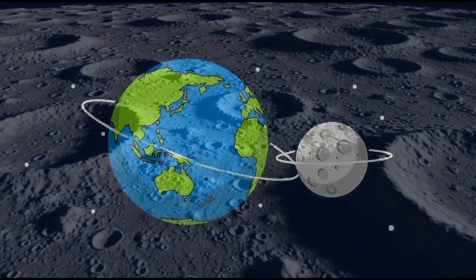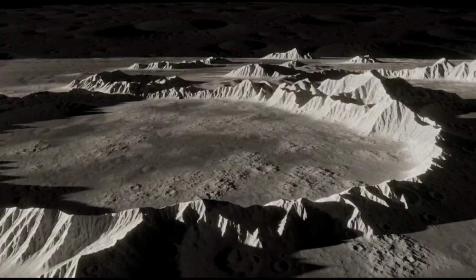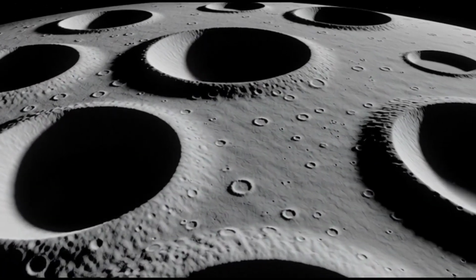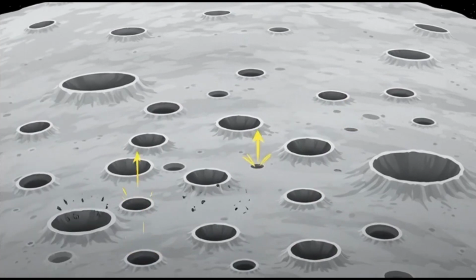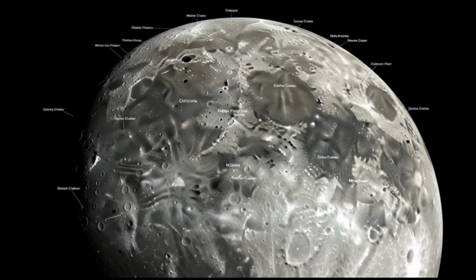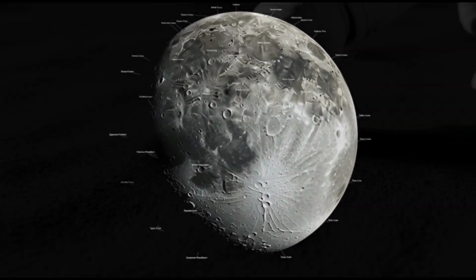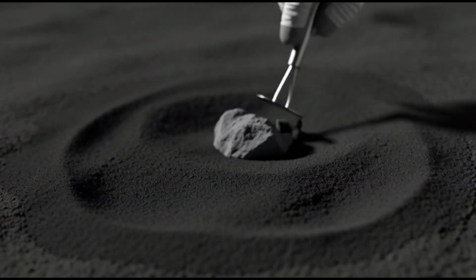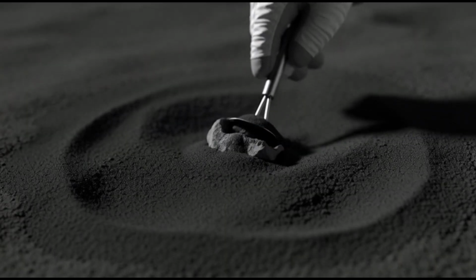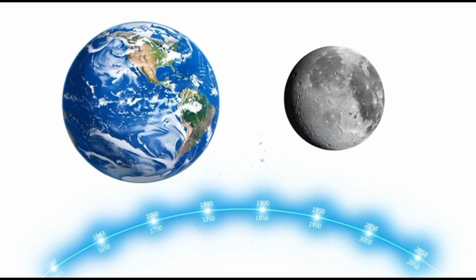The surface of the moon is rough and uneven. It is made of great plains and huge mountains. There are big round hollows called craters on the moon. These craters are formed when pieces of rocks called meteorites dash into the surface of the moon. The surface of the moon is scarred with millions of craters. The rocks that were brought back to Earth by astronauts tell us that the surface of the moon is covered with dark grey dust. The moon is about 4,500 million years old, the same age as the Earth.